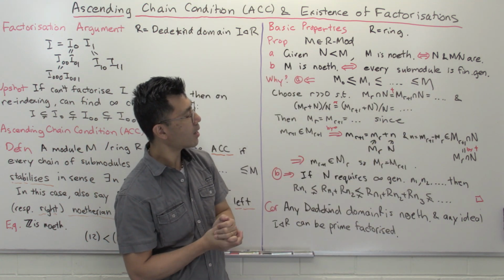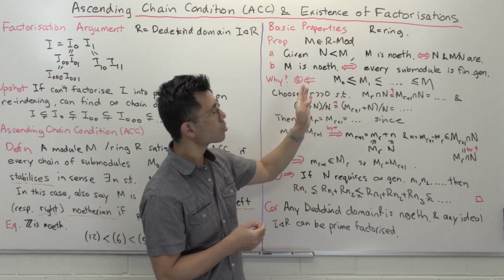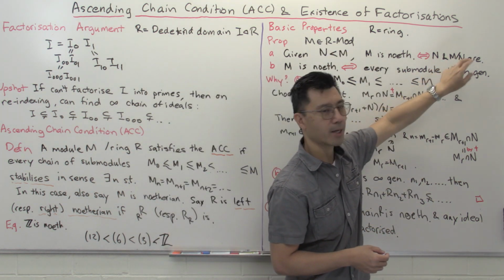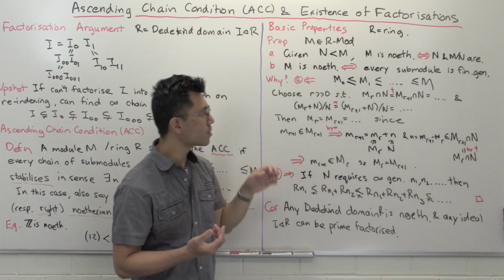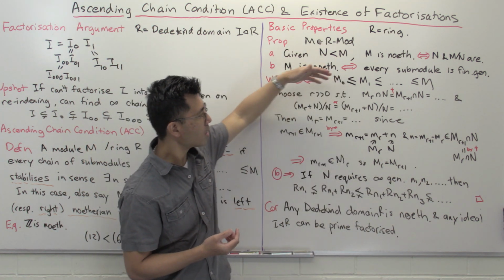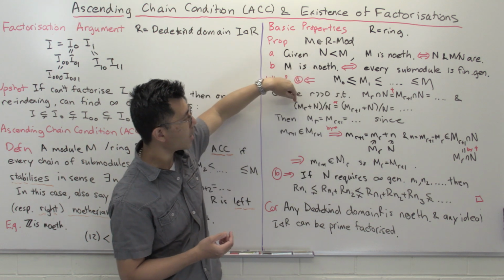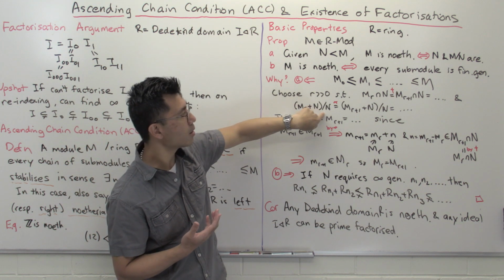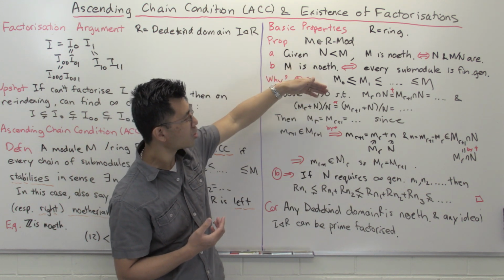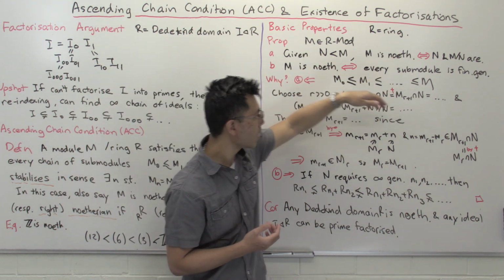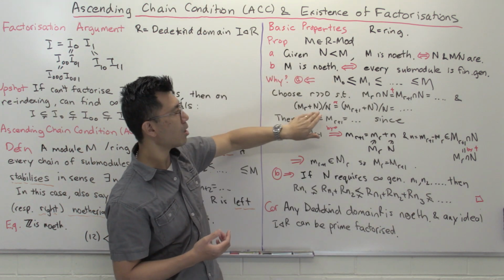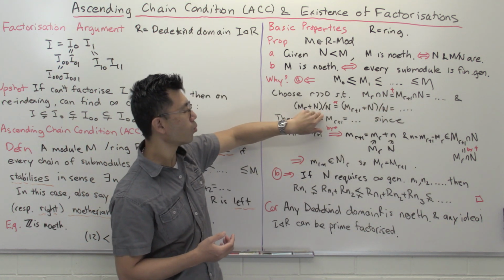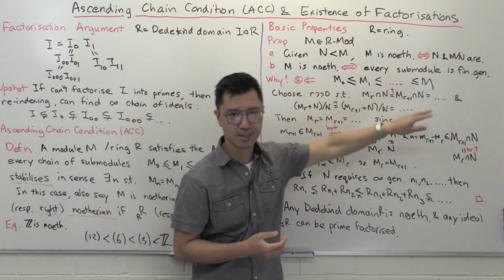The other thing to get a chain of submodules inside M mod N is to take the image of this inside the quotient M mod N. And if you know your isomorphism theorems well enough, then you'll see that the image of M_r will be (M_r plus N) over N. And since M over N is noetherian, it means that for some r large enough, you can make it large enough so this holds, and also this condition holds. So the images of this chain from M_r onwards inside M mod N stabilize.